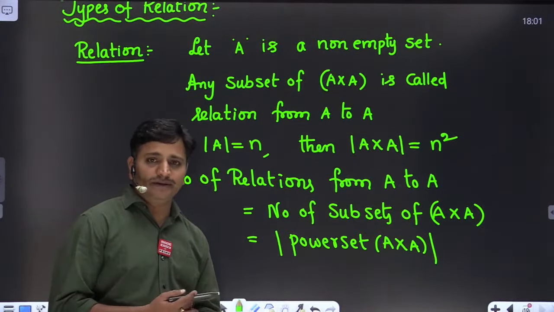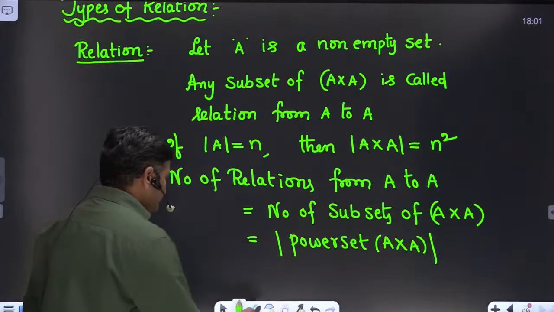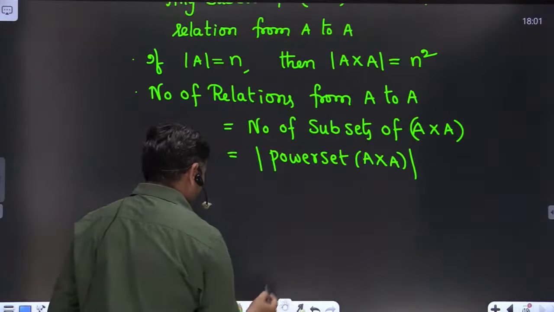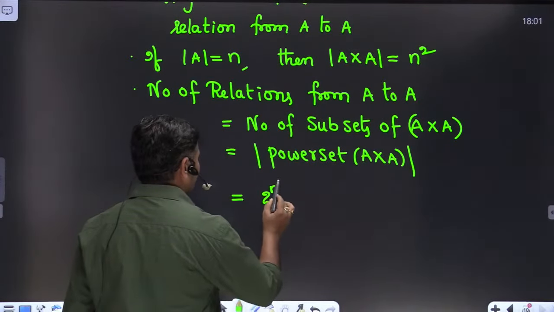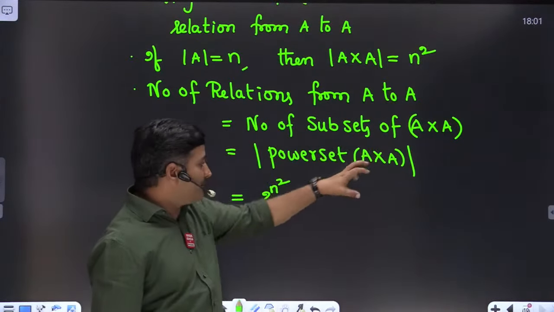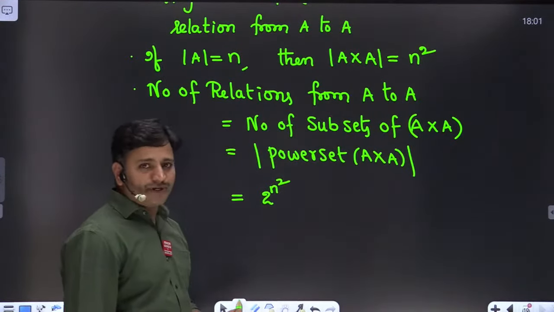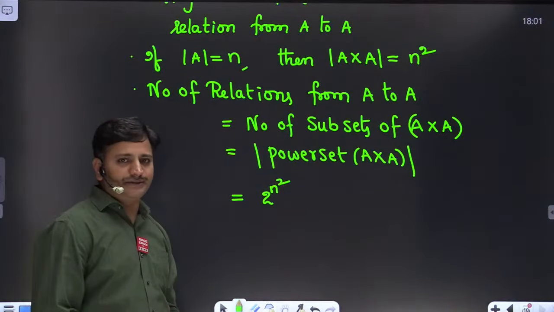We have one formula based on power set. Please refer to the class notes, you can get a clear idea. The cardinality of the power set of A cross A is nothing but 2 to the power of n square. Because the moment A cross A contains n square elements, the number of elements in the power set must be 2 power n square. So therefore the total number of relations from A to A is equal to 2 power n square relations.